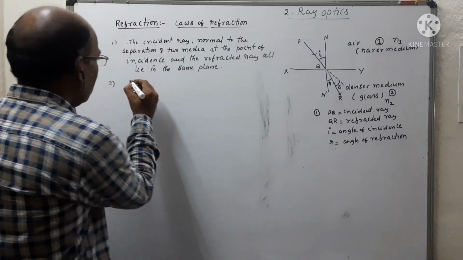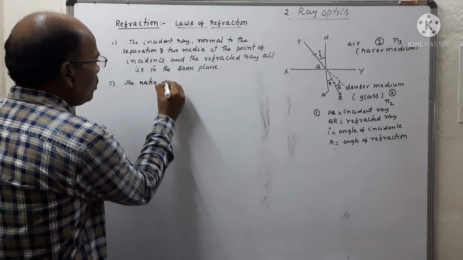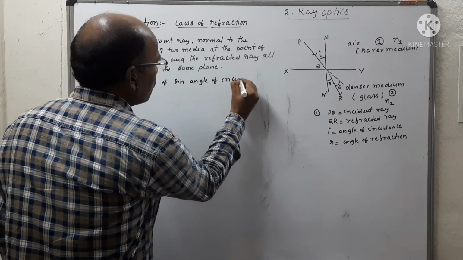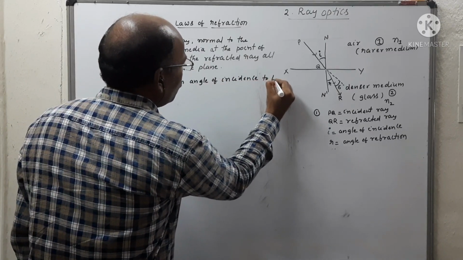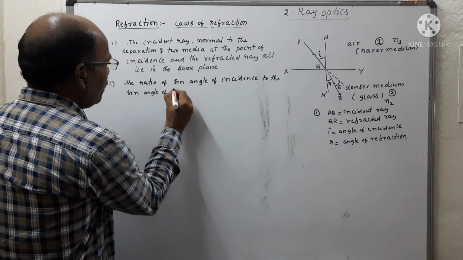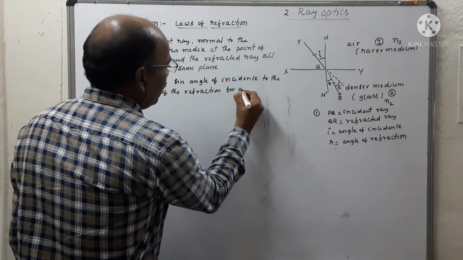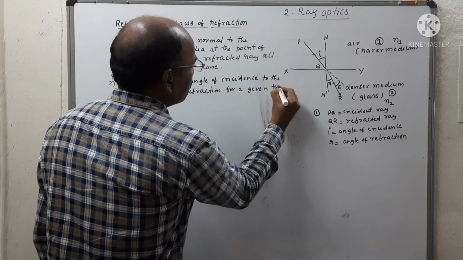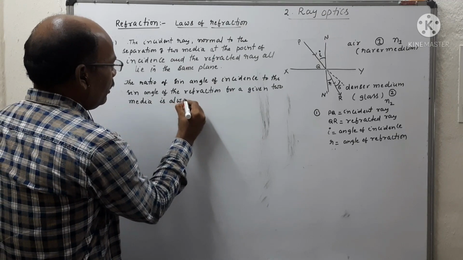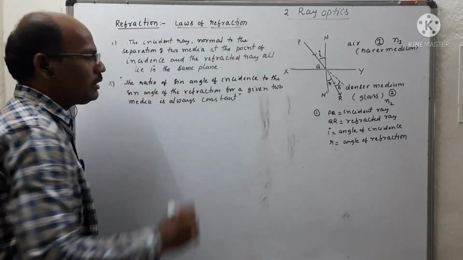So we can write the second law: the ratio of sine of angle of incidence to the sine of angle of refraction for a given two media is always constant.